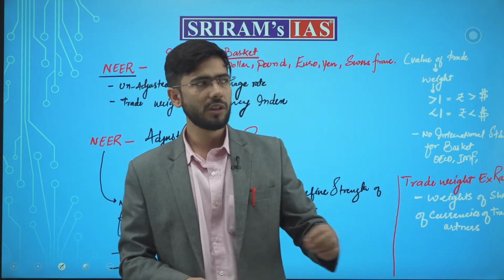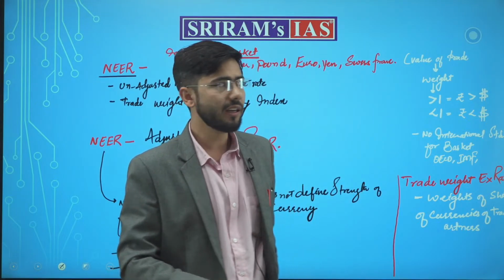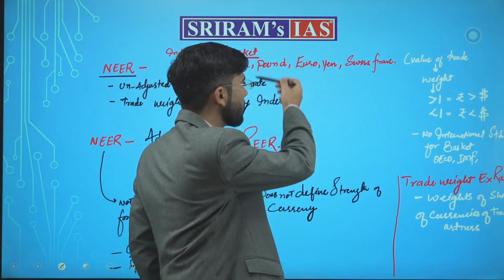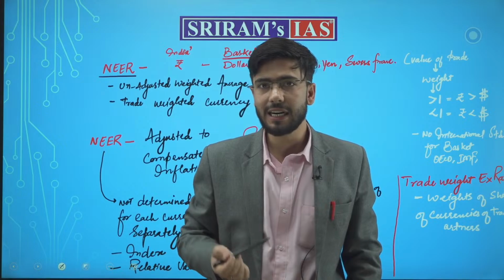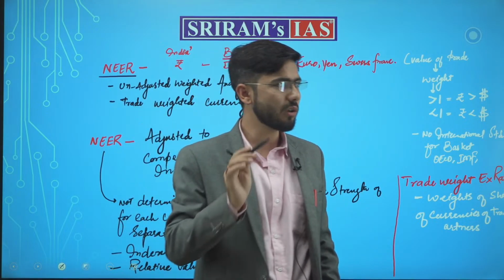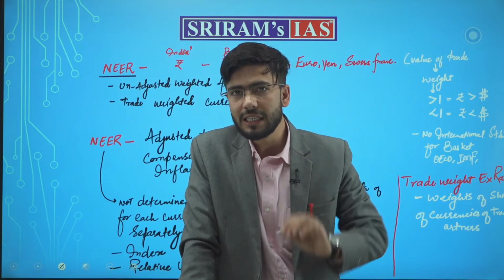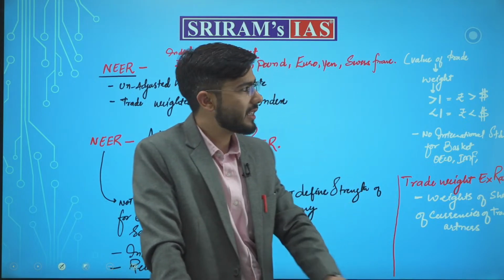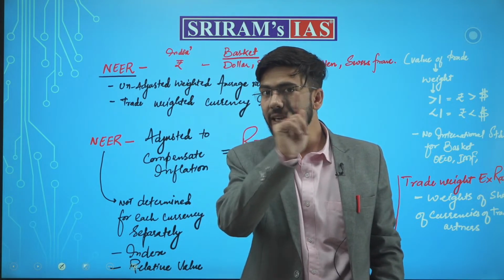Then what we do is we select these currencies, and we see how much we trade in dollar, euro, pound, Swiss franc. Once we decide this, the number is extracted, and only at the last we see how much weightage we can give to these currencies, and after that analysis we define the numbers and we find one index.